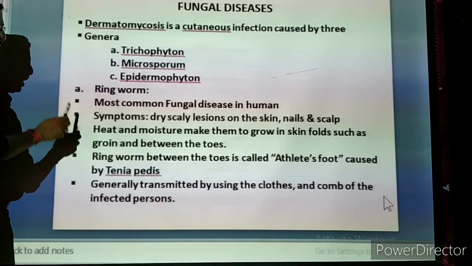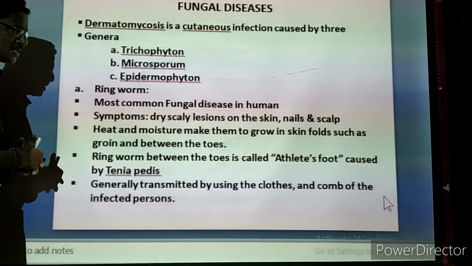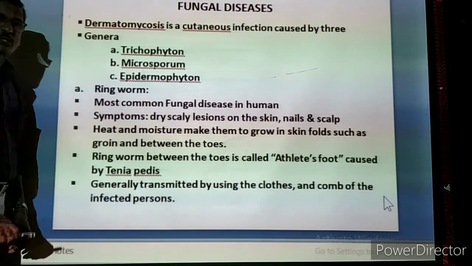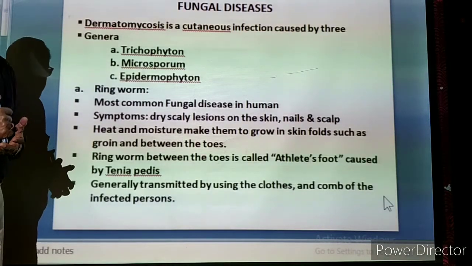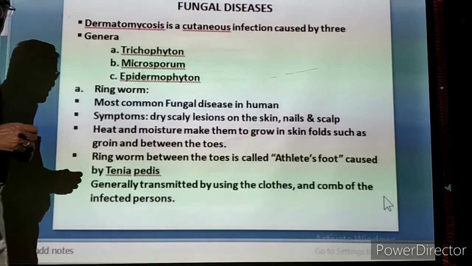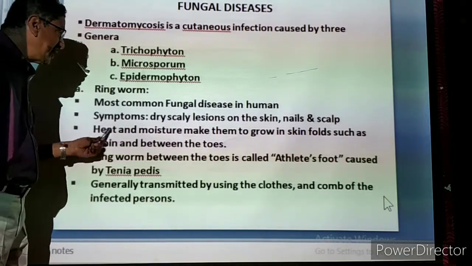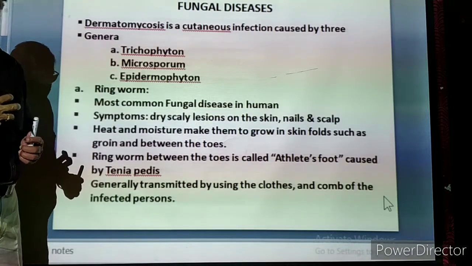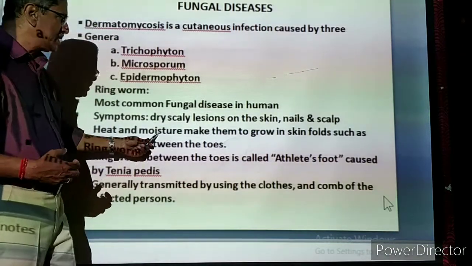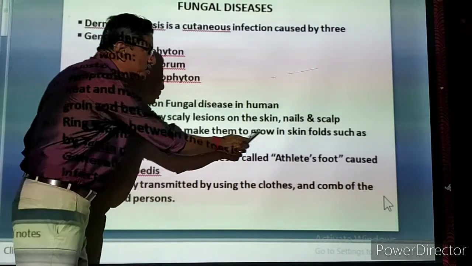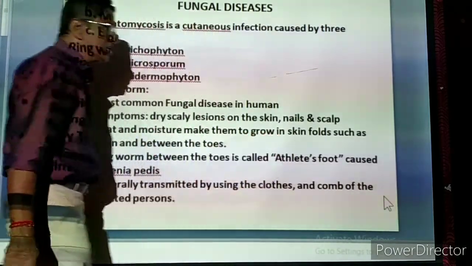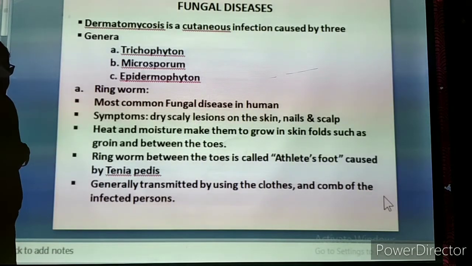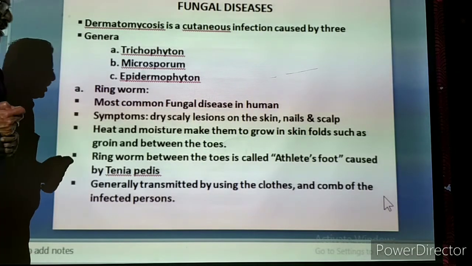The next point is how these fungal parasites grow and multiply. Heat and moisture. Actually warmth will be there, and at the same time moisture, wetness will be present in a place. That is heat and moisture. Wherever we find heat and moisture in our body, these fungal parasites will grow, particularly in skin folds, the neck region, armpits, the groin region.